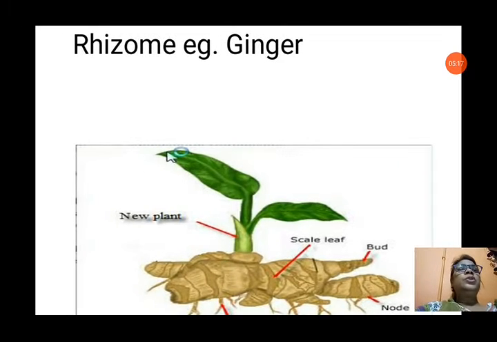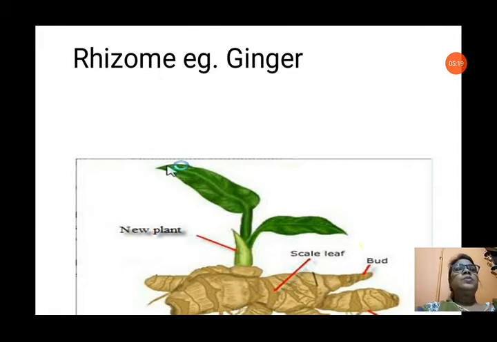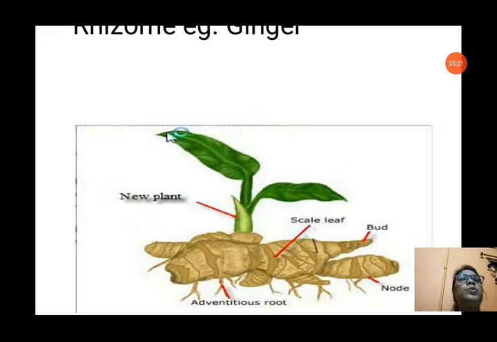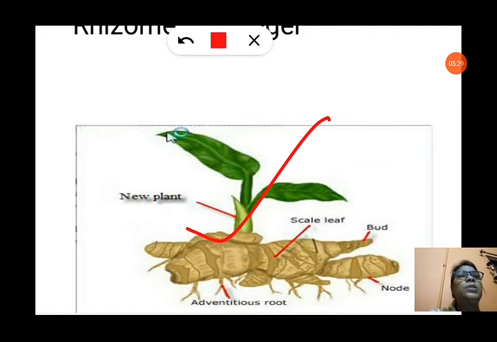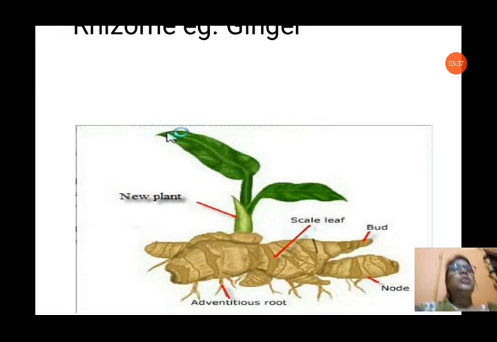Rhizome, ginger. The ginger is developing from the rhizome, that is, you can see the buds are present in the ginger also. From the ginger also a new plant is developing. You can see here scale leaves and the buds are present. You can see here buds are there. These buds develop into a new plant in ginger.